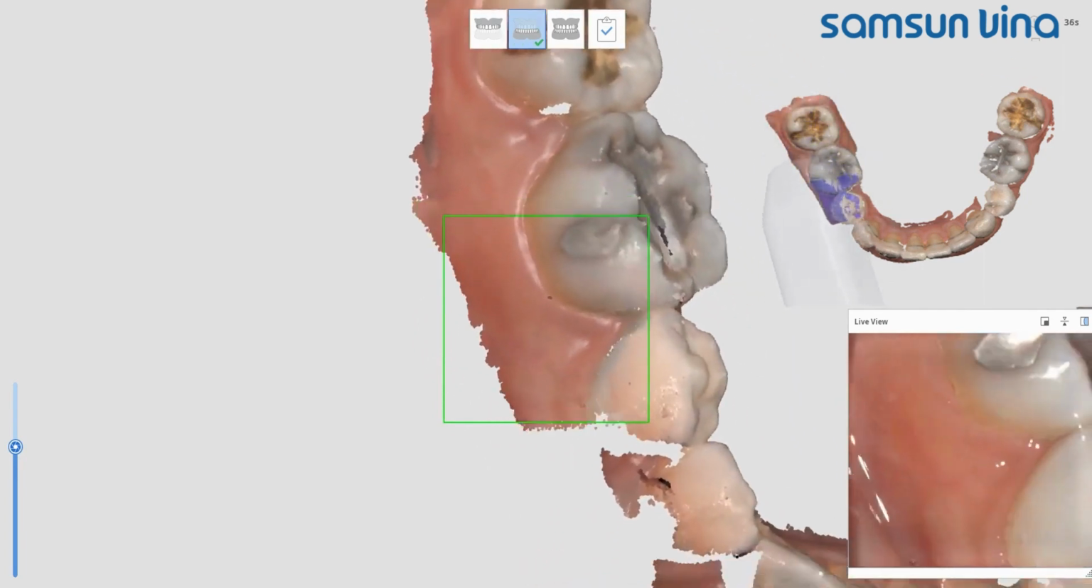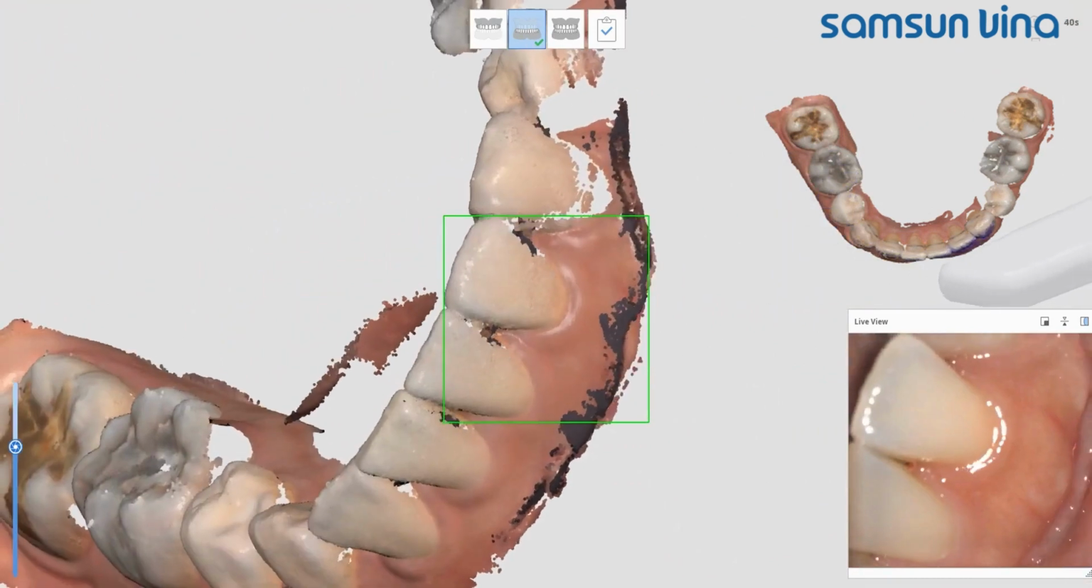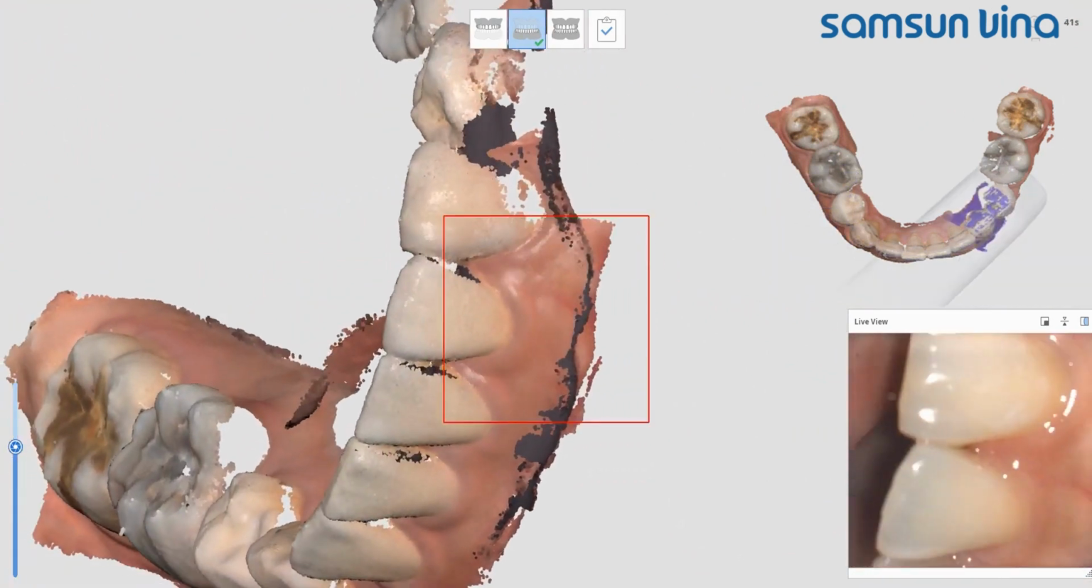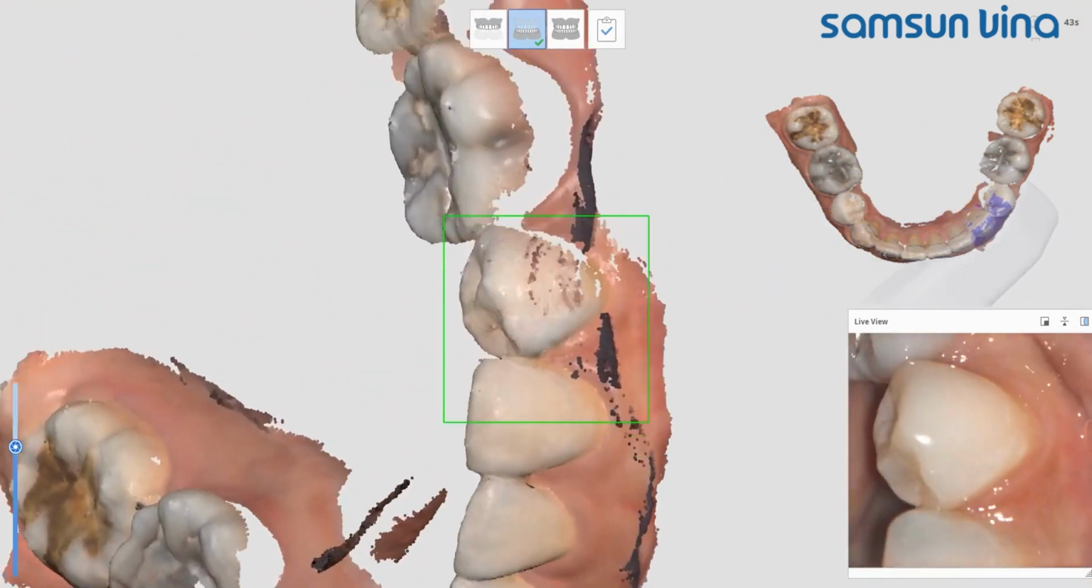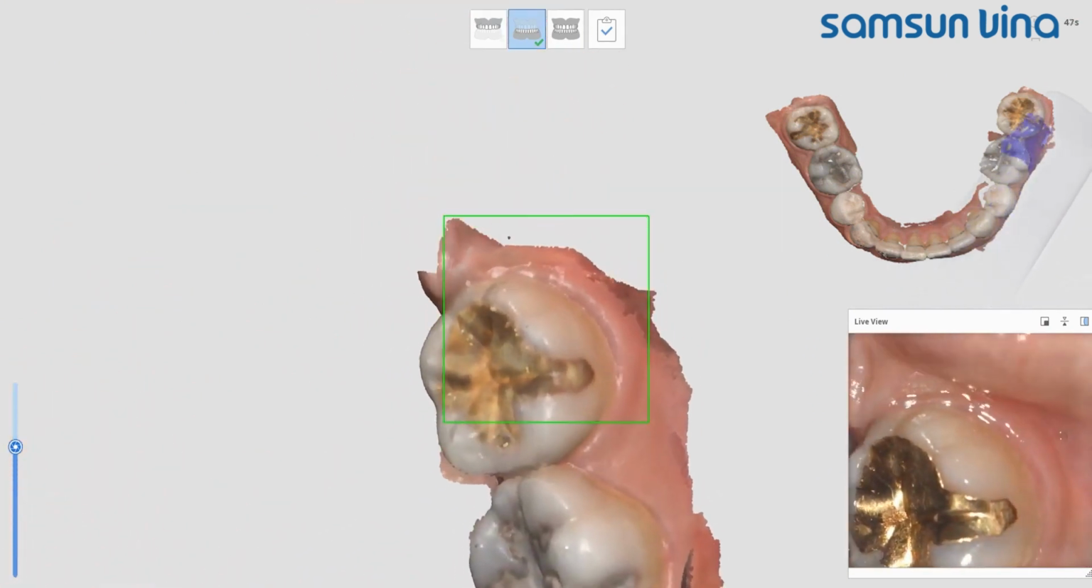Move the scanner to the buccal and scan in the same way while keeping the teeth, gingiva, and occlusal surfaces visible on the live view screen. Make sure to capture the gingiva since it helps align the occlusion.